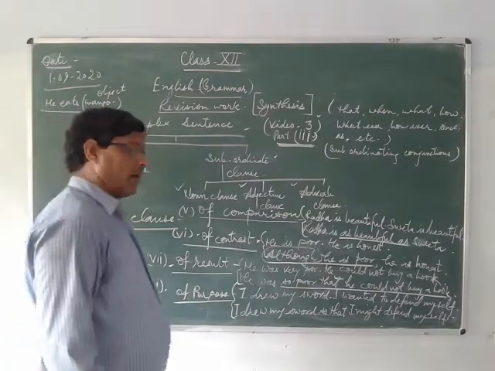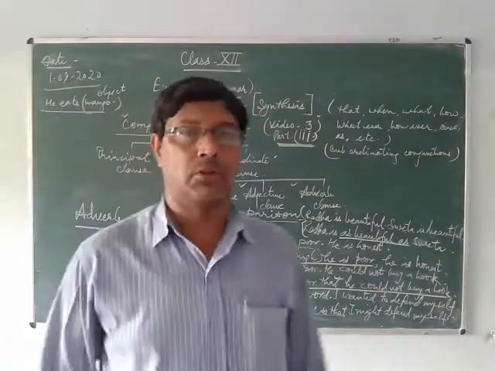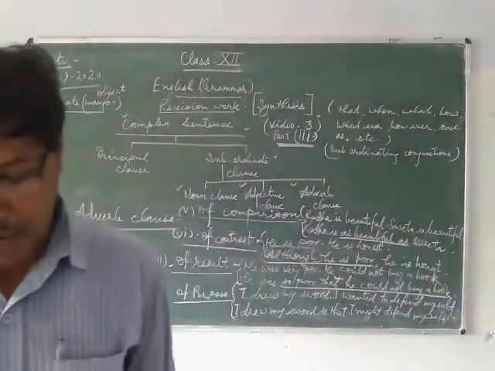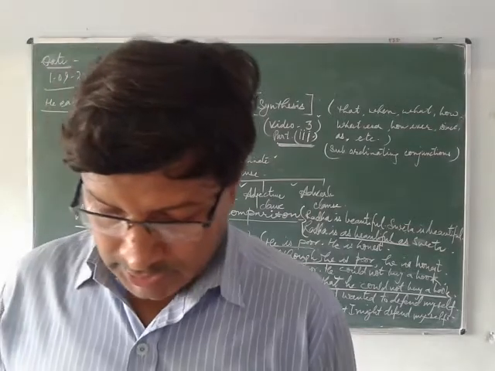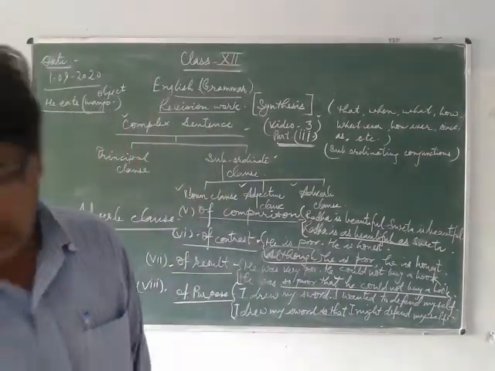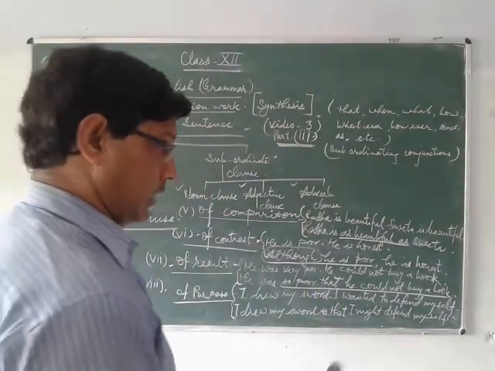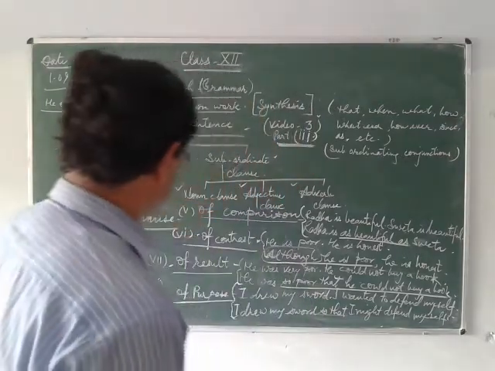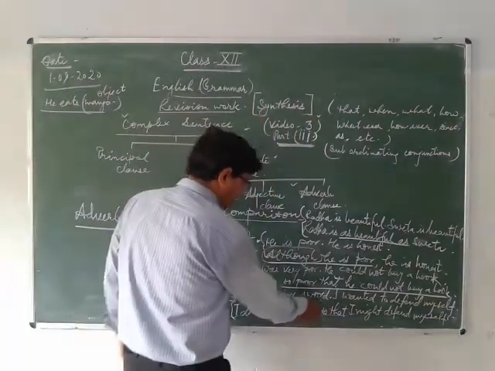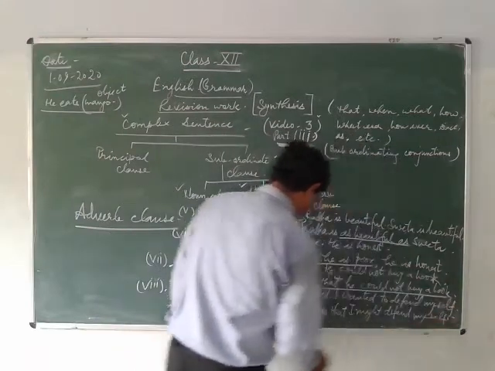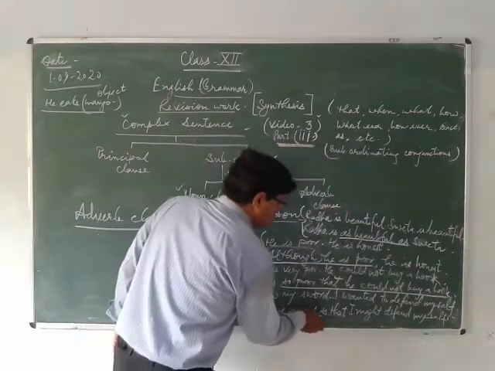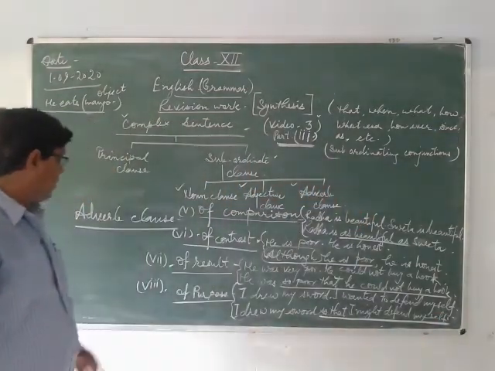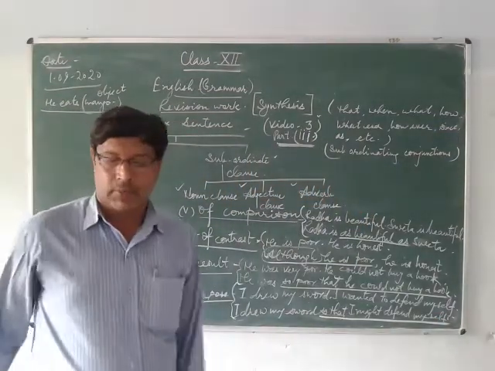And next one is of purpose. When we combine two or more sentences into a complex sentence, we use the conjunctions of purpose: so that, in order that, lest. And in the other clause you will use may or might. I drew my sword, I wanted to defend myself. I drew my sword so that I might defend myself.